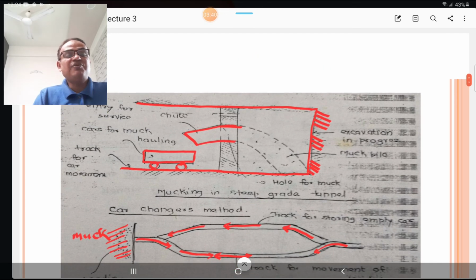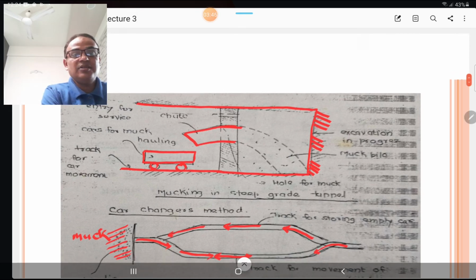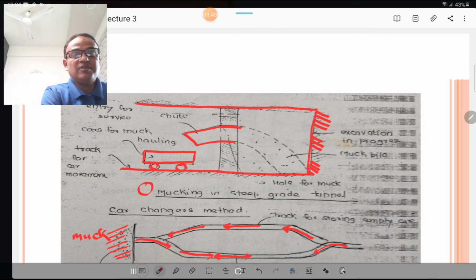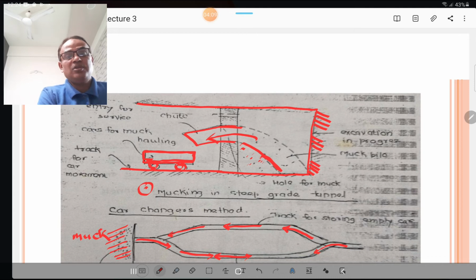Please look at these figures. First figure is mucking in steep grade tunnel. This is the mucking car which is traveling on the bottom of tunnel or on specific track, and this is the mucked material or mucking pile, and it is transferred through chute to the car used for mucking operations, or mucking car. Okay, and these dotted lines or crossed lines show the excavation in progress.